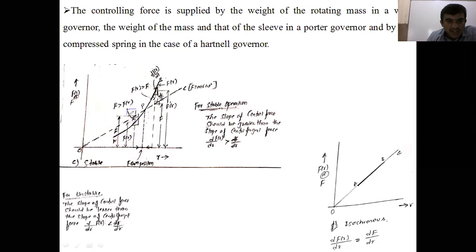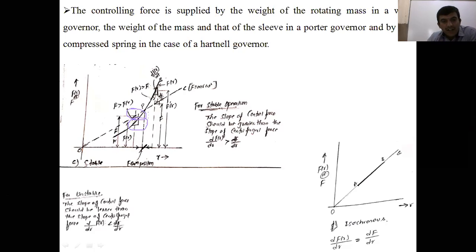You can see the two slopes here. Can anyone tell me? Are you getting my point here?